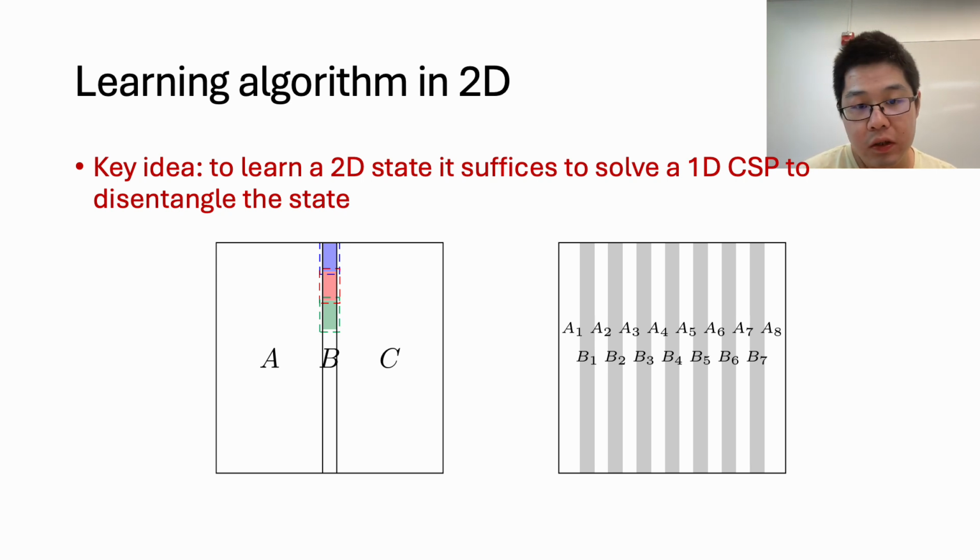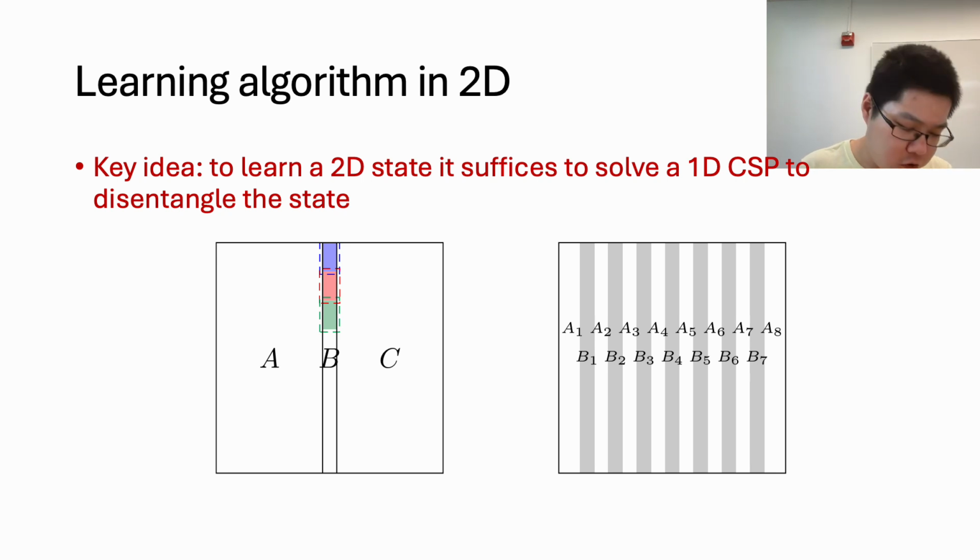And now we can do these operations across the entire system, which is in the right-hand side, where we can learn 1D shallow circuits to disentangle each of these gray regions, B1, B2, up to B7. After this, we can see that the remaining system is disentangled into these remaining white stripes, A1, A2, up to A8. So we only need to learn these remaining stripes. This is non-trivial, but we show that they can indeed be learned individually because they have a 1D structure, which is easy to manage.